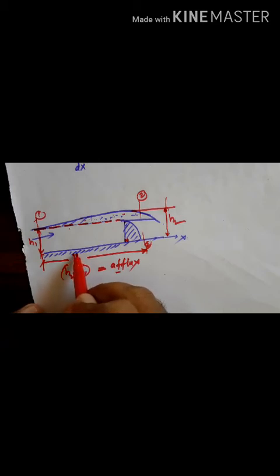This length of backwater curve, we need to derive the equation for it.